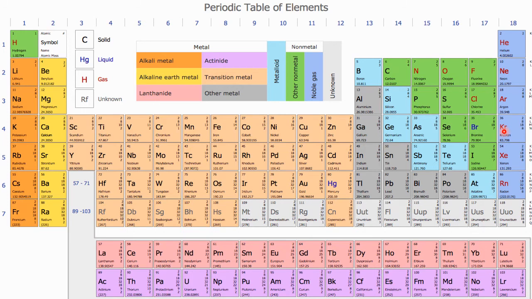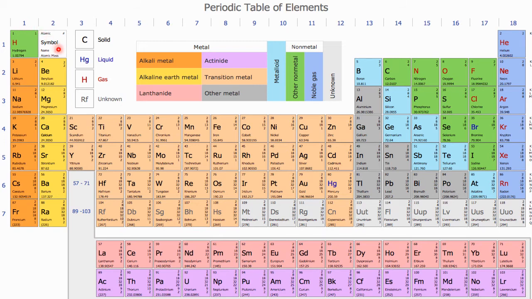These 18 vertical columns from top to bottom are called groups. And these groups earlier were numbered using Roman numerals. For example, this one was called 1A, 2A like that.